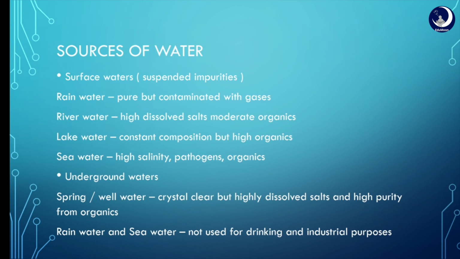Lake water has all the impurity content in constant composition, but it has high organic impurity content. Seawater has high content of salt, pathogens, organic impurities, etc. So it is the most impure form of water. Underground waters. Spring or well water is crystal clear, but it has highly dissolved salt content, and these are pure from organic impurity content.